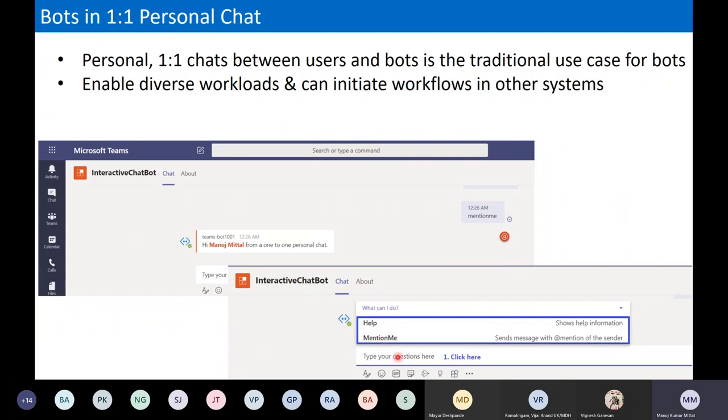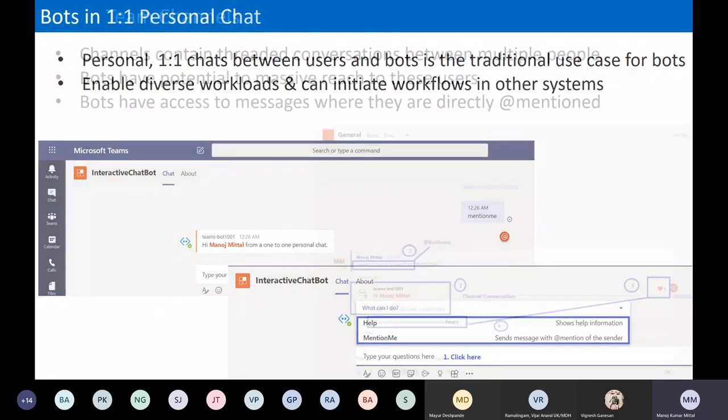As I just typed here, "mention me" is just a random text that I defined in the system, and it gives the details. This is how the one-to-one personal conversation happens. Now moving to the next.